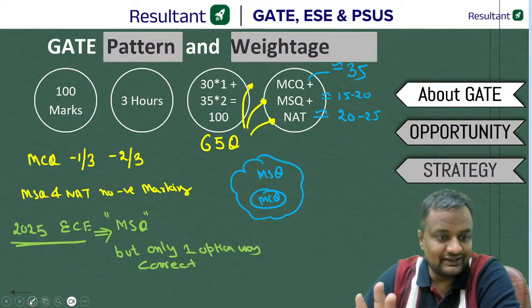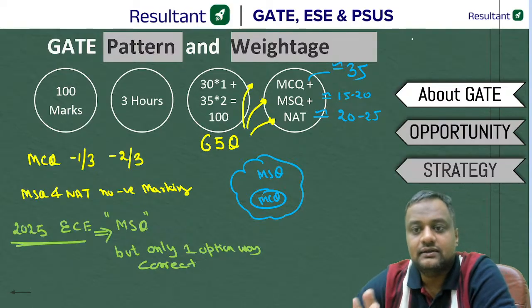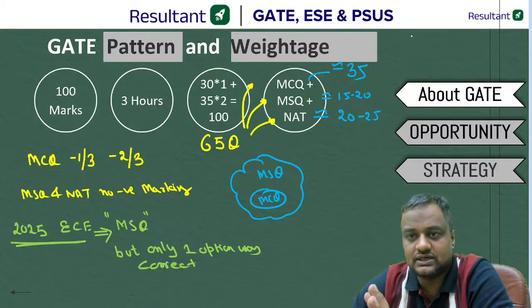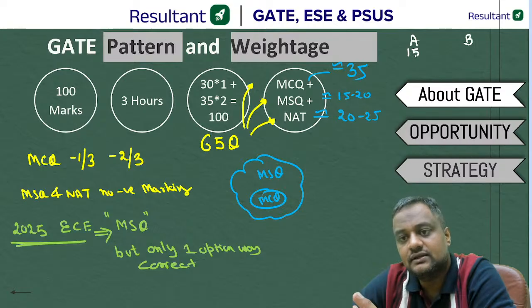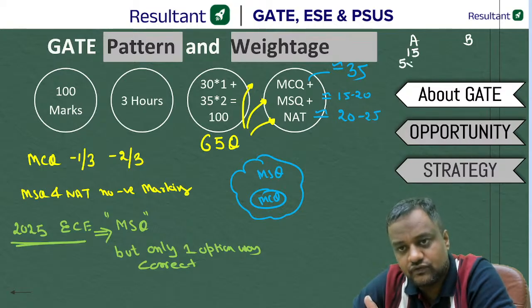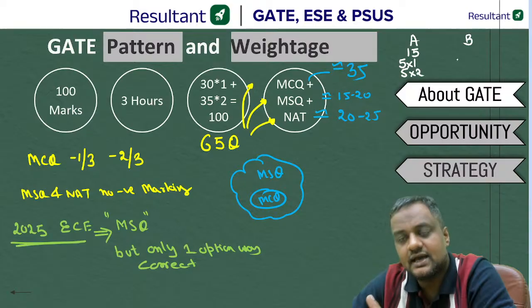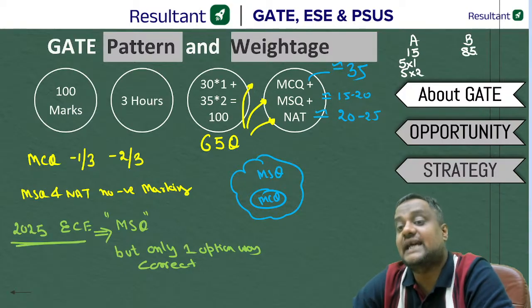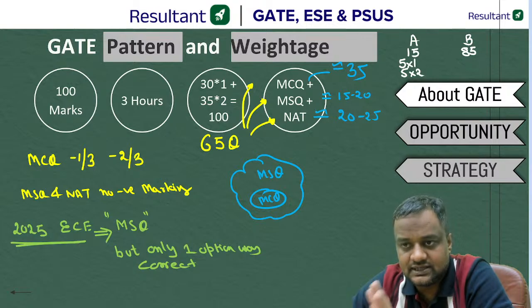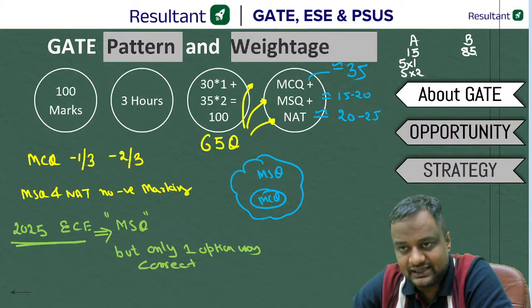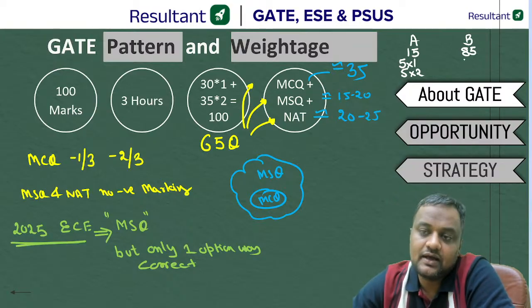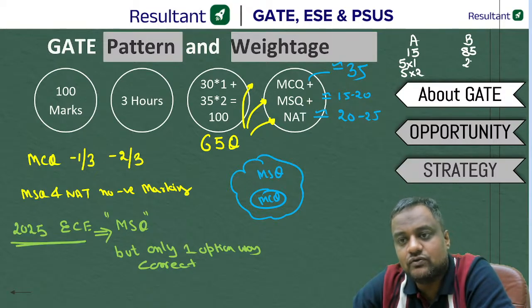Yes, but one thing is clear from IIT, that this 100 mark paper is divided in two sections, section A and section B. Section A will be of 15 marks, that will be aptitude. Here 5 questions of 1 mark and 5 questions of 2 marks, and section B will be 85. It includes the technical subjects plus engineering mathematics. Here, out of 85 marks, you will have 25 questions of 1 mark and 30 questions of 2 marks.